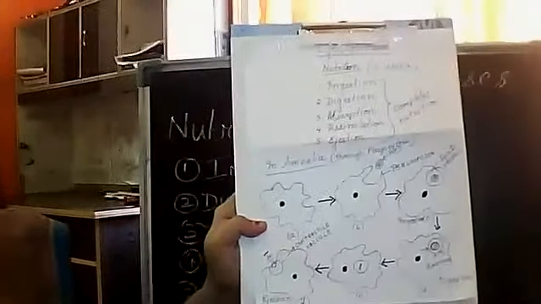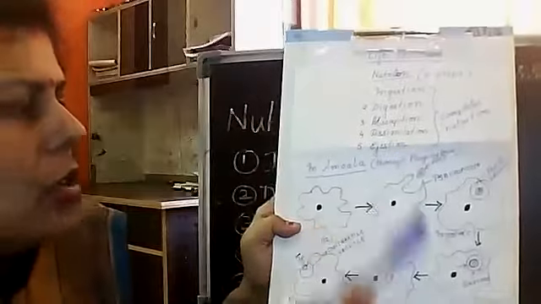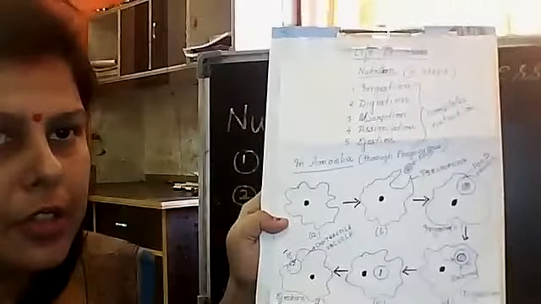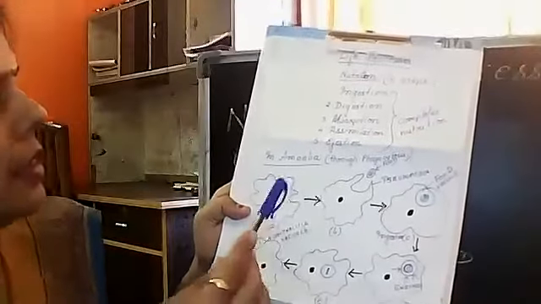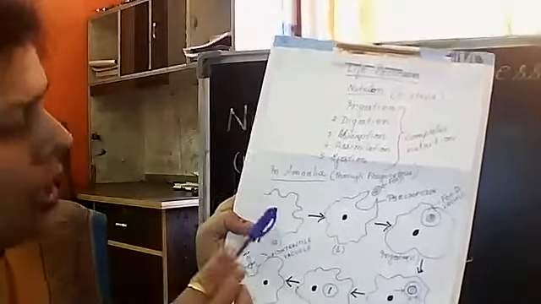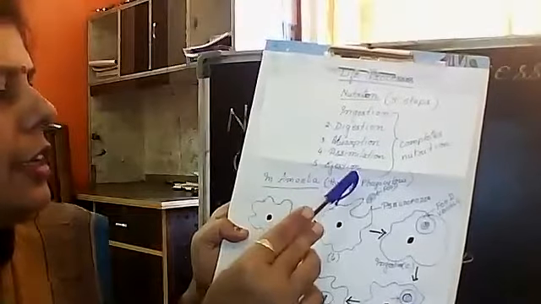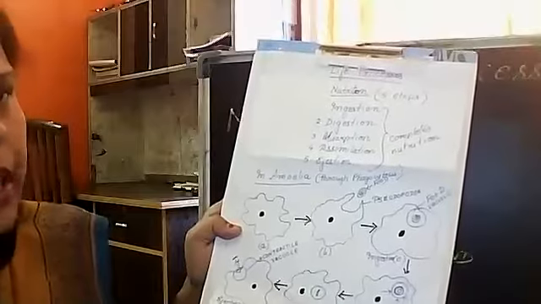And the second term is phagocytosis. Phagocytosis is a process through which the amoeba takes the food. No doubt these 5 steps take place, that is ingestion, digestion, absorption, assimilation and egestion, but the way they take it is said to be phagocytosis.